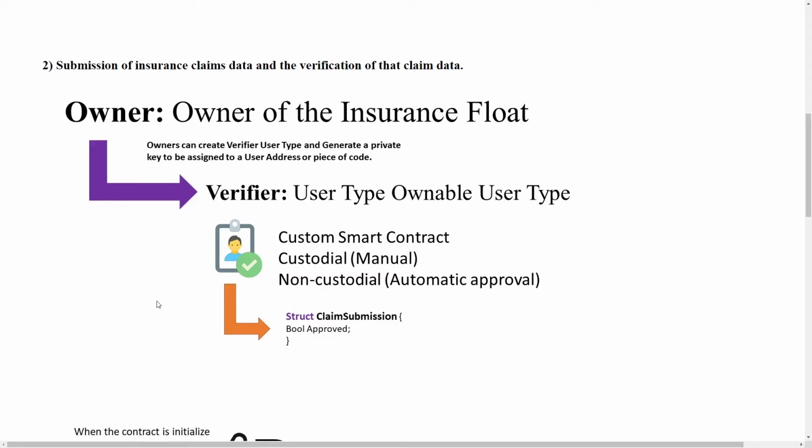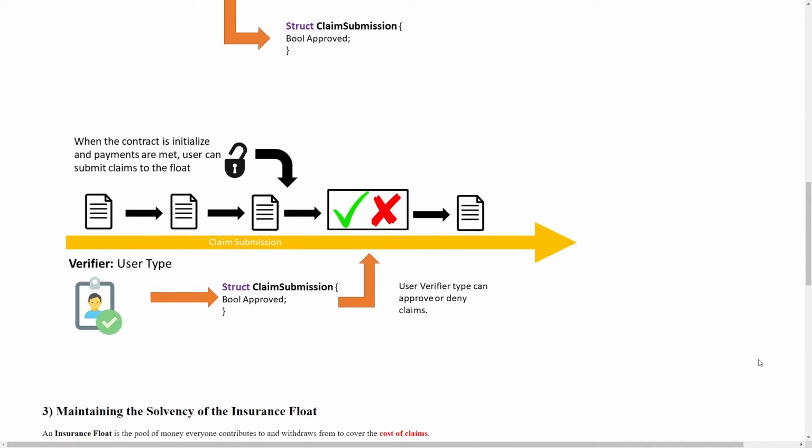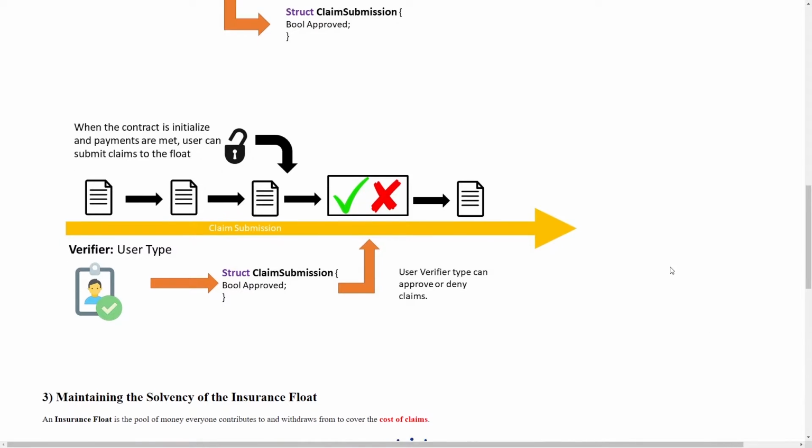What this means is that the smart contract generates a unique user that can only manipulate a single piece of data on the claim data itself, or the claim submission. That would be approval or deny. Here's an example of how this would work in the background. User submitting claims and the verifier approving or denying claims. Again, this can be a manual process or an automatic process with code on the smart contract.